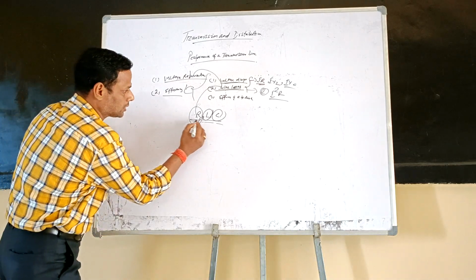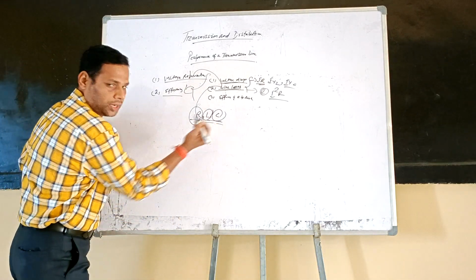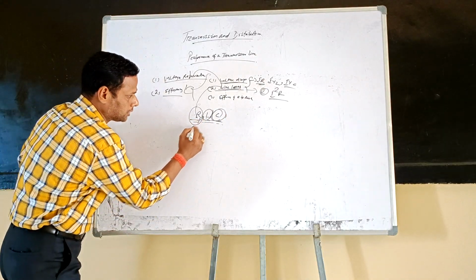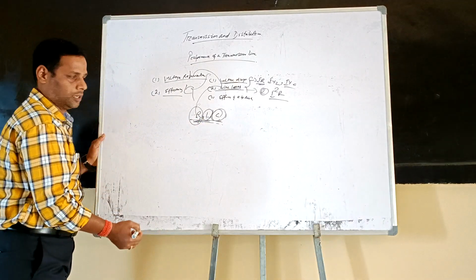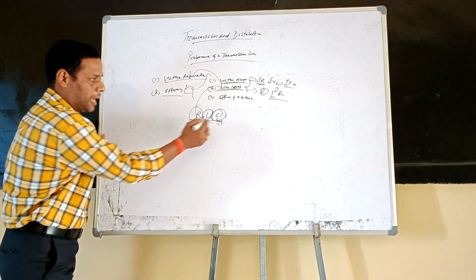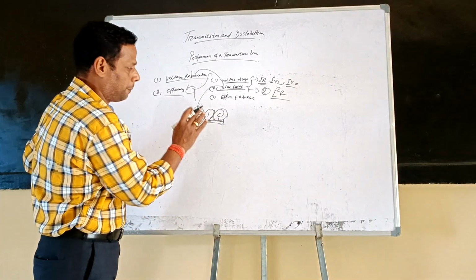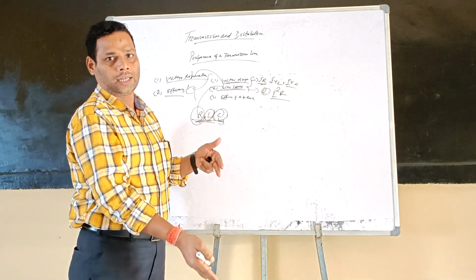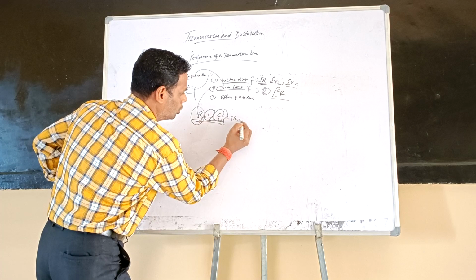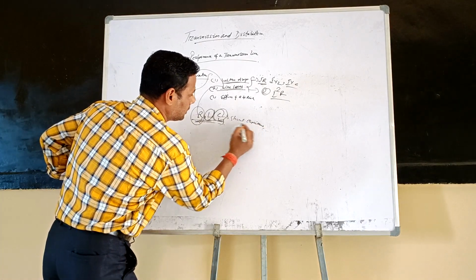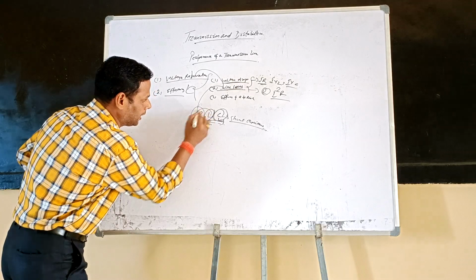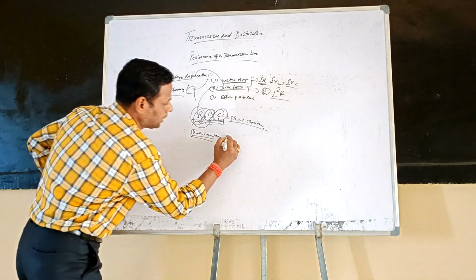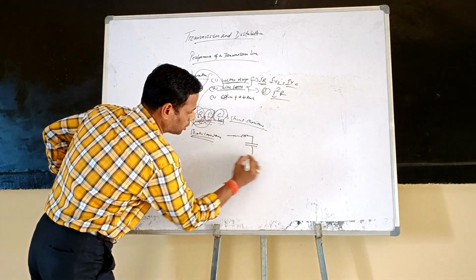Resistance, inductance and capacitance are the constants of a transmission line. Resistance and inductance form the series impedance of the transmission line. Capacitance here does not mean series capacitance; it means the shunt capacitance, that is, the capacitance between the two lines or from line to ground. So resistance and inductance form the series impedance, and the capacitance forms the shunt capacitance.